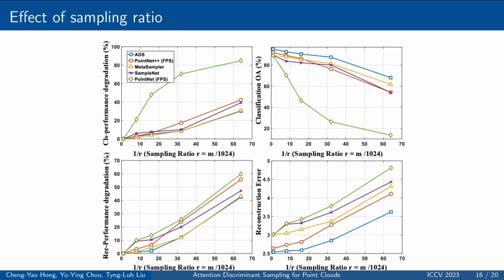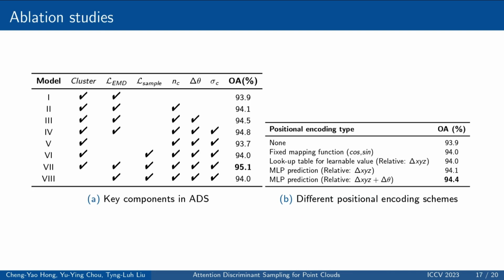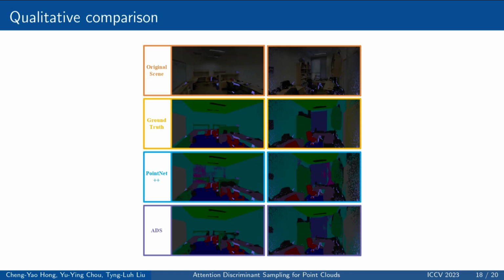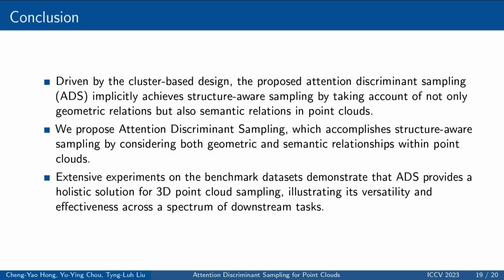ADS exhibits less performance degradation in both classification and reconstruction experiments when decreasing the sampling ratio. The outcomes indicate that the sampled points by ADS are more representative than those by other techniques. To verify the usefulness of the various components in our method, we conduct an ablation study and report the findings in tables. As the qualitative comparison shows, the segmentation outcomes by ADS reveal more details about the scene than those by the standard PointNet++. In summary, driven by the cluster-based design, ADS provides a general solution for 3D point cloud sampling and applications.